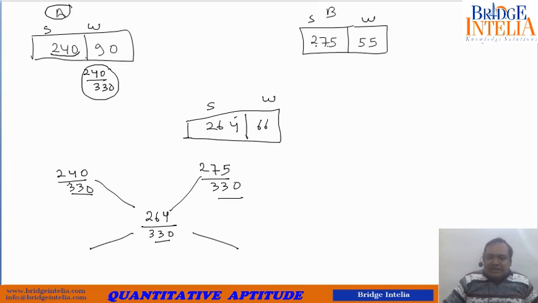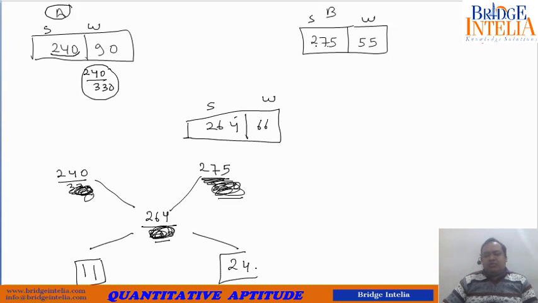Or you can actually cancel out this 330. It holds no meaning because ultimately you are going to take a ratio, so only the relative difference matters. So you can remove this 330. What is the difference between 240 and 264? This is 24. Similarly, what is the difference between 264 and 275? This is 11. This gives you the ratio in which you need to mix these two liquids. The ratio in which these two liquids need to be mixed is 11 is to 24.